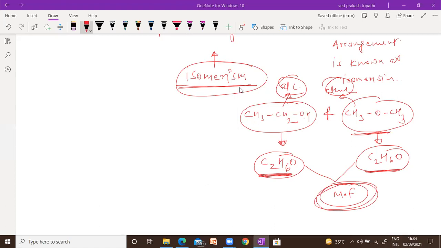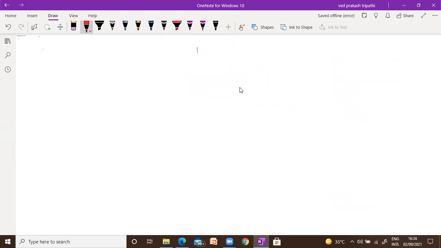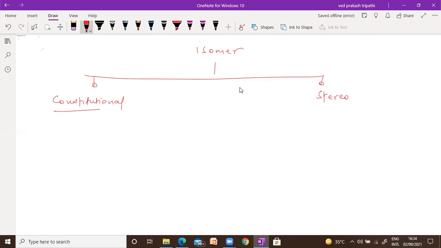Now isomers have been categorized in two categories. One is constitutional and another one is stereo. Constitutional means same molecular formula with different structures.